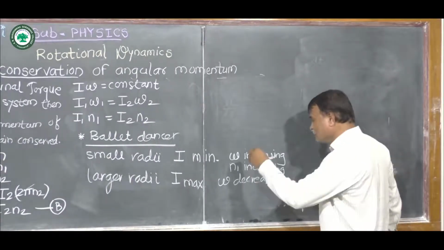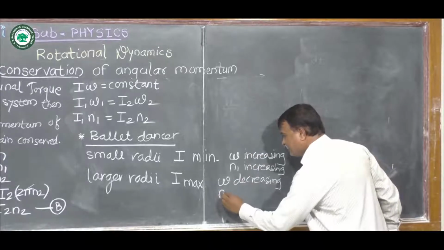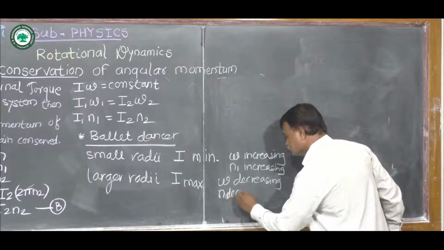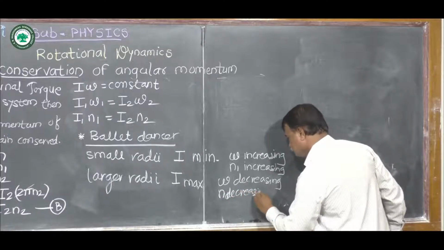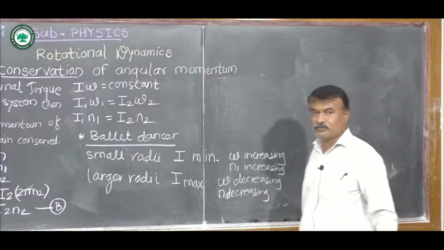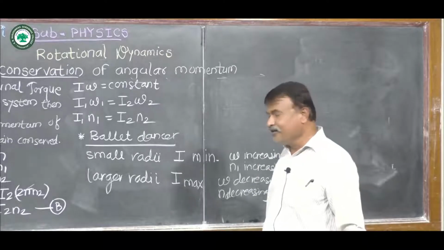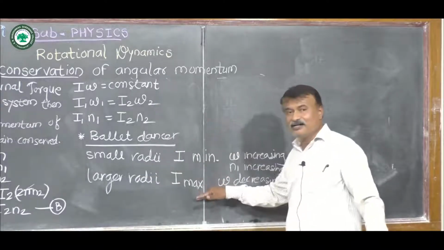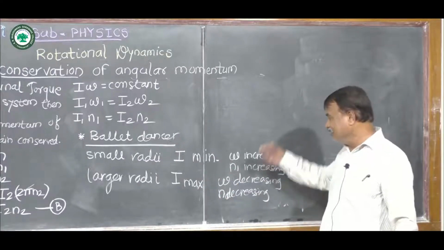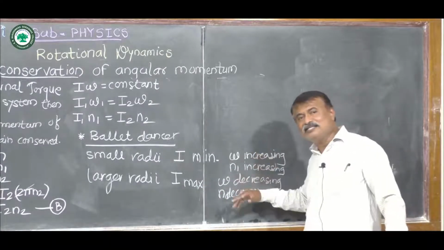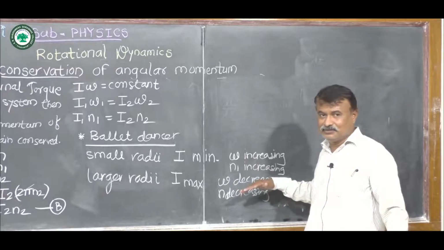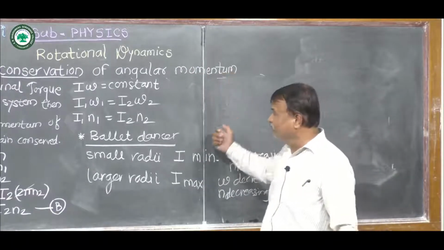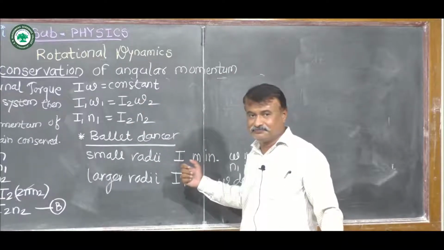As angular velocity goes on decreasing, frequency also goes on decreasing. So for larger radii, the moment of inertia is maximum, then omega and frequency go on decreasing. So this is about the conservation of angular momentum in the case of a ballet dancer.